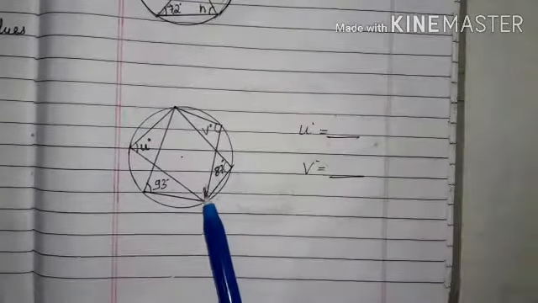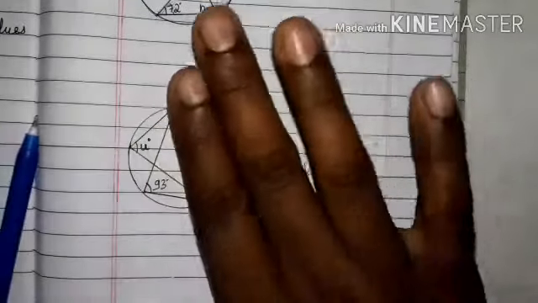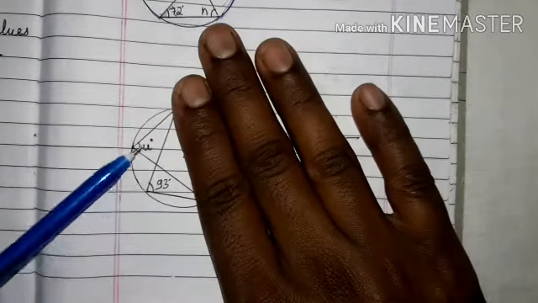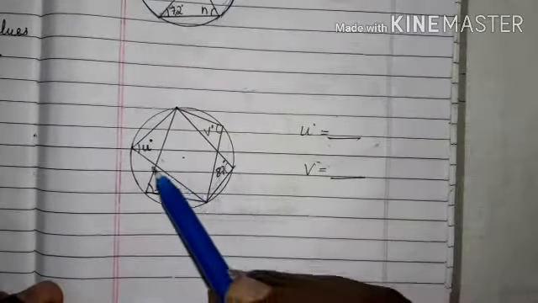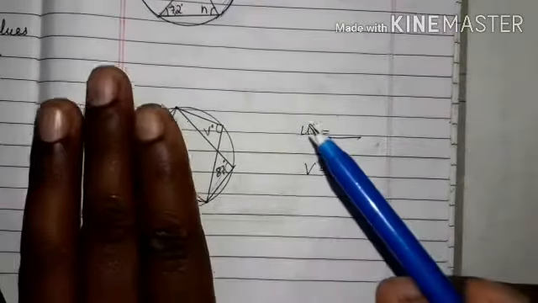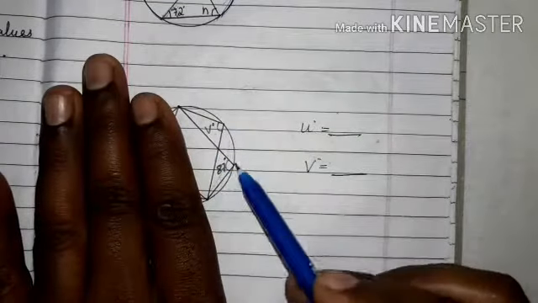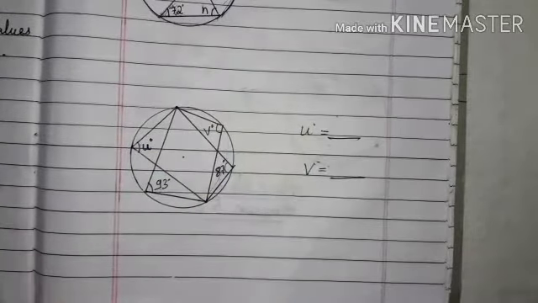Now, these questions you have to do by yourself. Here, U and 93, both angles are made by this same arc. Therefore, U and 93 are equal. V and 87, these both angles are made by the same arc, therefore V and 87 are equal.